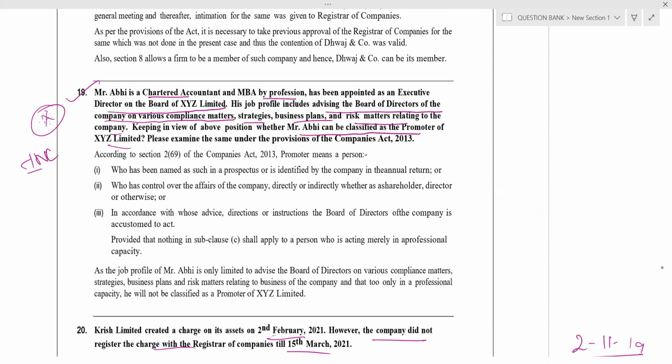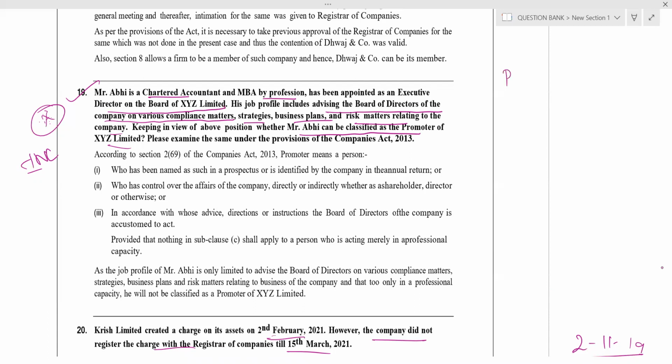Examine the provision. They are telling us Abhi is a chartered accountant as well as an MBA. He has been appointed as an executive director in XYZ Limited. His job is to advise the board of directors in various compliance, strategies, business plans, and risk matters relating to the company.